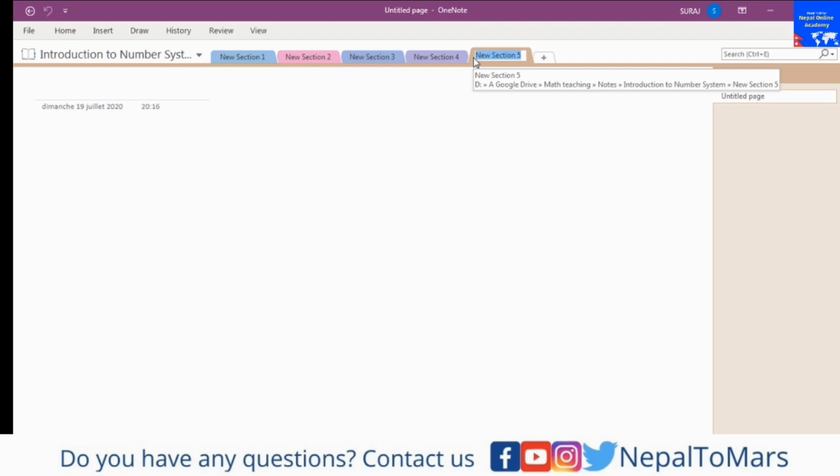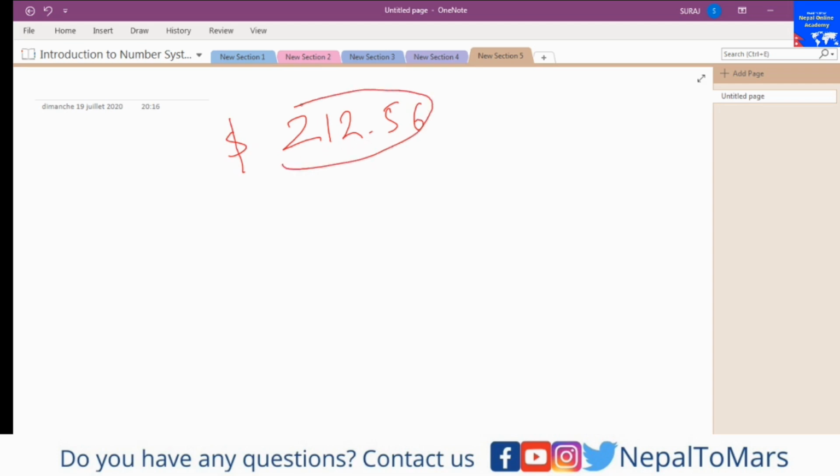So the numbers we have are not always integers. Even when you go to the supermarket, prices are not always integers. They can be expressed as something like $212.56. This is not an integer, but a number with a decimal, and this system is called real numbers.